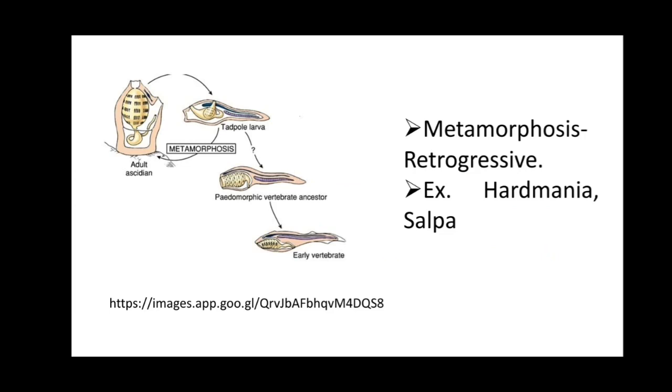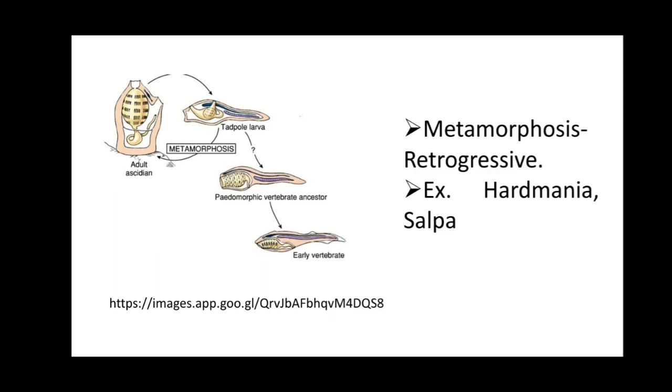These different stages show the profound change from one stage to the next, and this is known as metamorphosis. Here in Urochordata the metamorphosis is retrogressive. You can see it in the diagram.